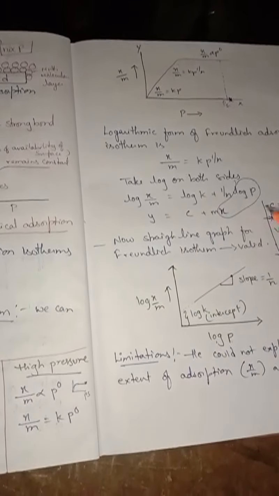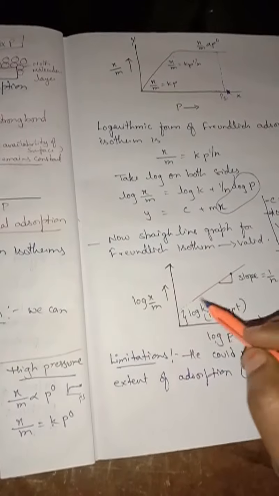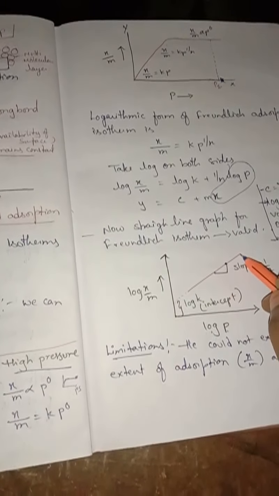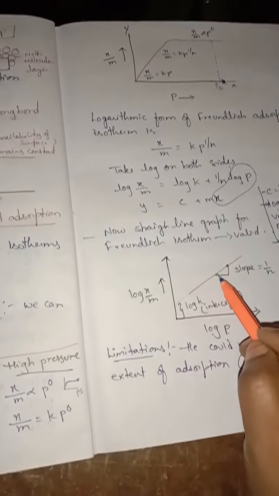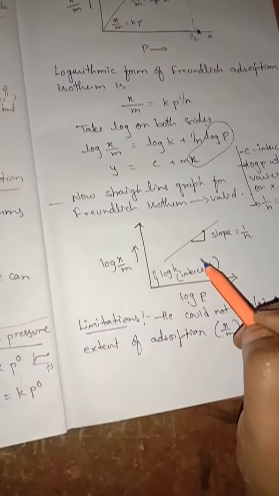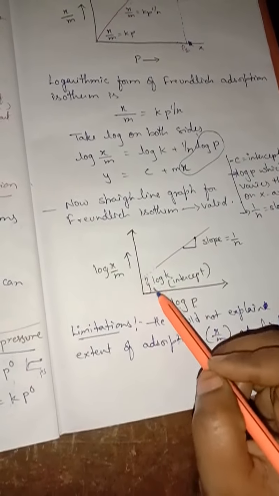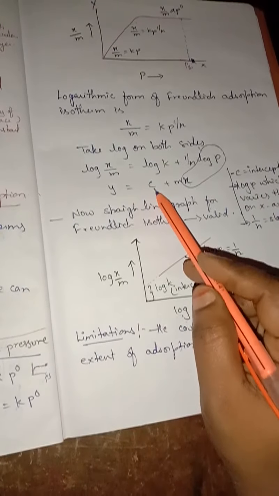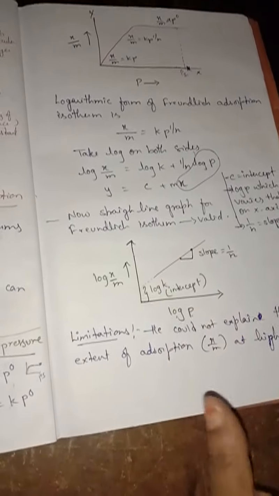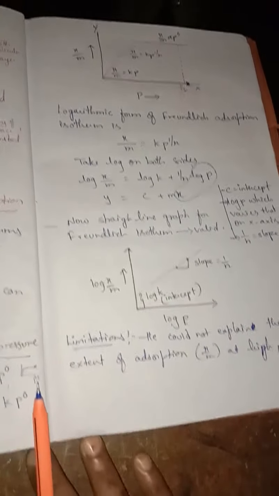So on the x-axis, log p value I have taken. Now what is said? Straight line. So the line will start like this, and again it shows a straight line. I am taking 2 points and I have drawn a slope like this. This value is the 1 by n value, and this starting point is log k, that is the intercept c. Yes, and this is the slope. Understand, children? For this I am drawing the graph which gives a straight line.